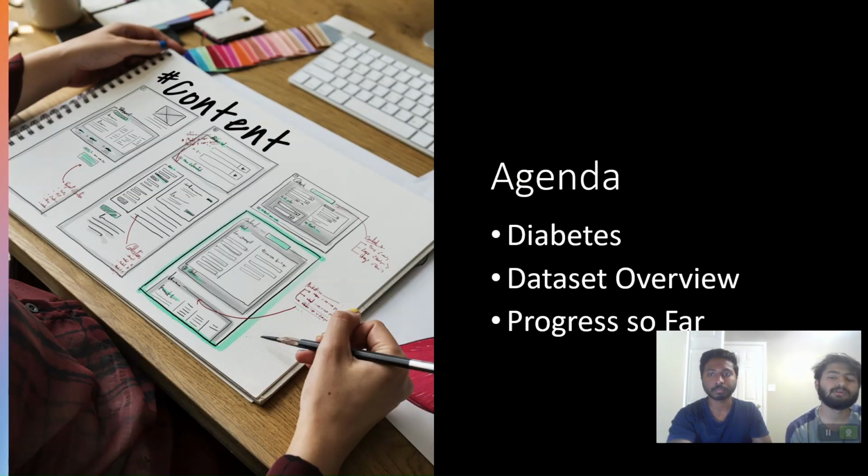So this is the main agenda of our presentation. First, we will look into what diabetes is and how globally it has affected everyone. Also, we'll have some overview of the data set, and later on we'll look at the progress that we have made so far.